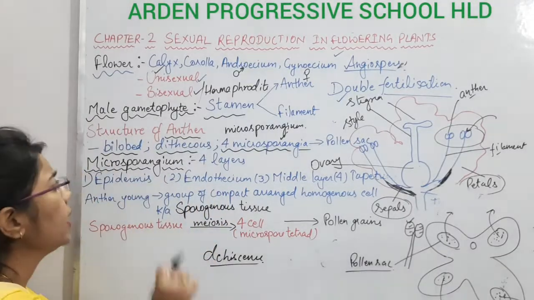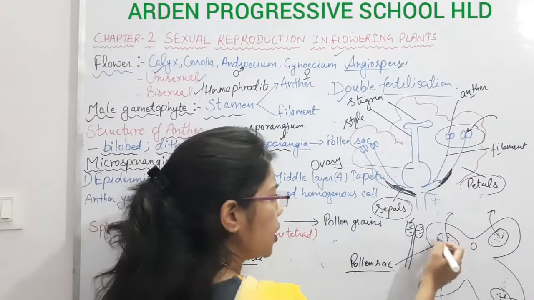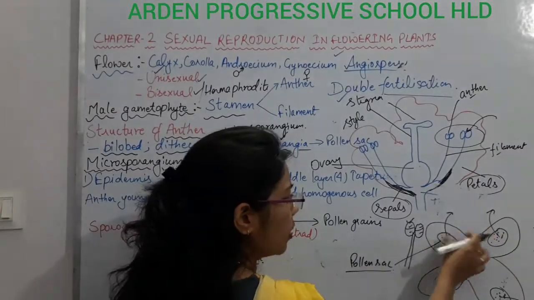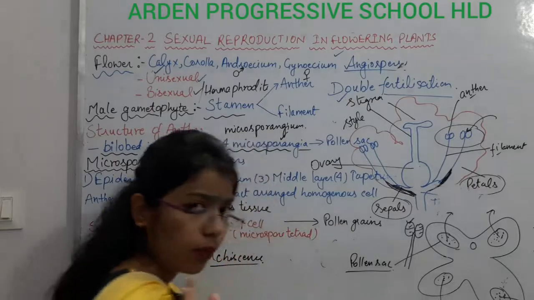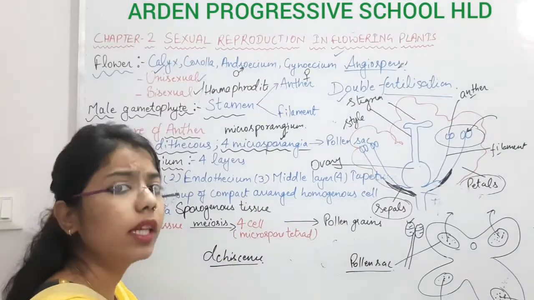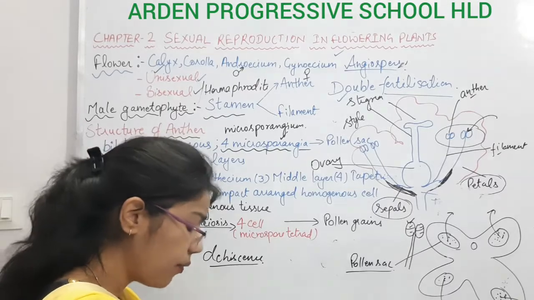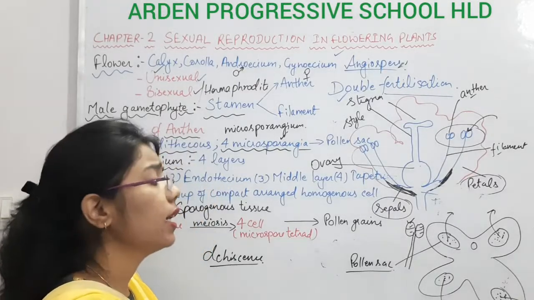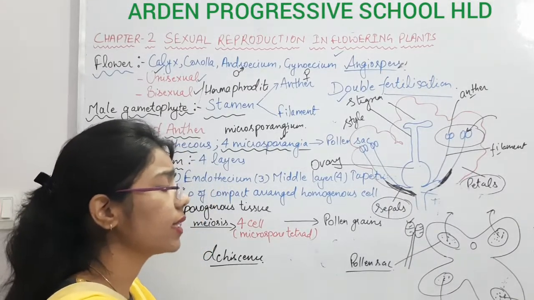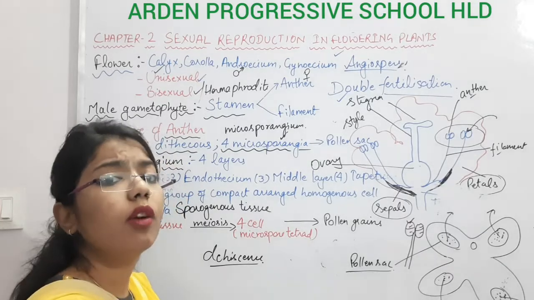Now we will study the sporangia they are forming here. 1, 2, 3, 4, four microsporangia they are forming. So what should be the structure? If I draw it very specifically, if I look at it very specifically, what I will see is that they have four layers.